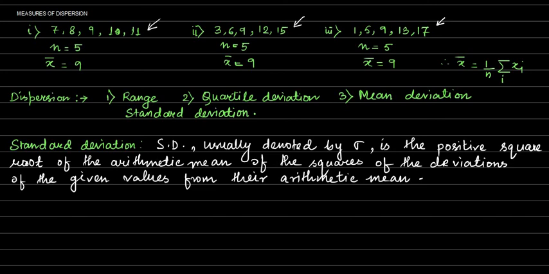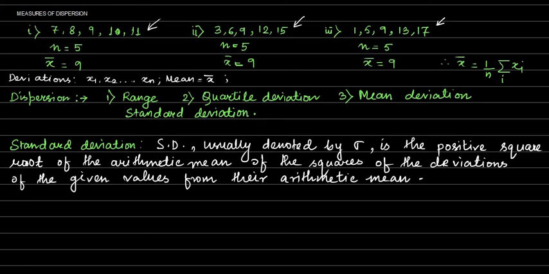So what we do here is we first see how much the observations deviate from the mean or from any number. What do we mean by deviations? Suppose we have this set of numbers x1, x2, ..., xn, and suppose their mean is x bar.